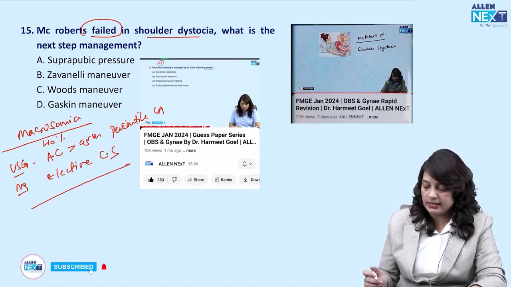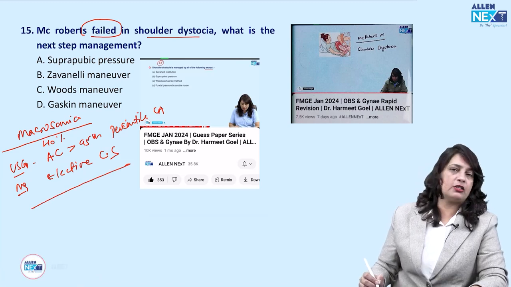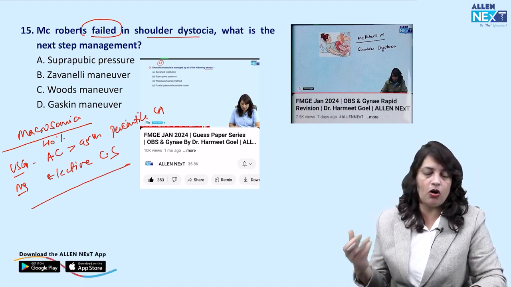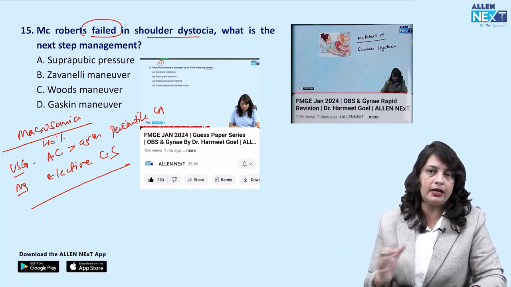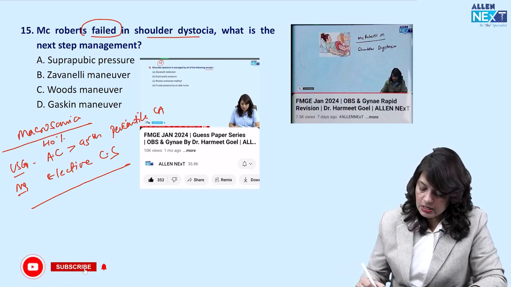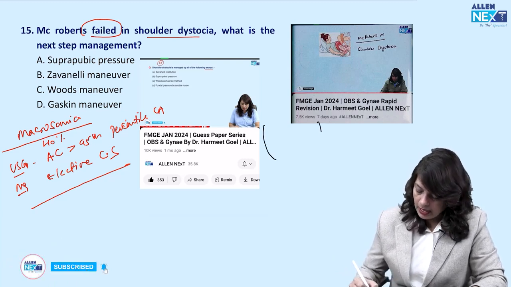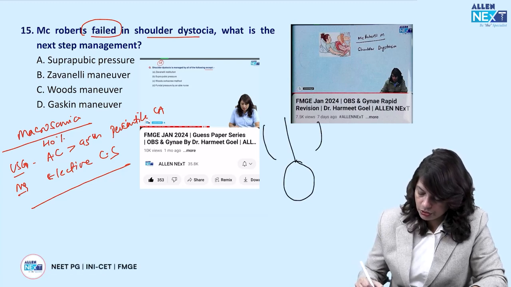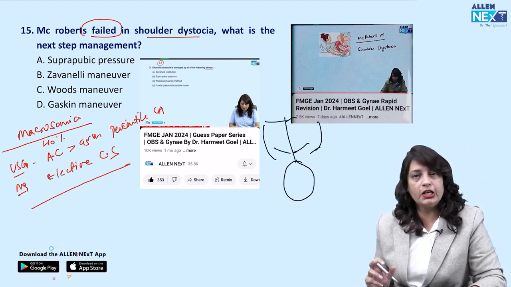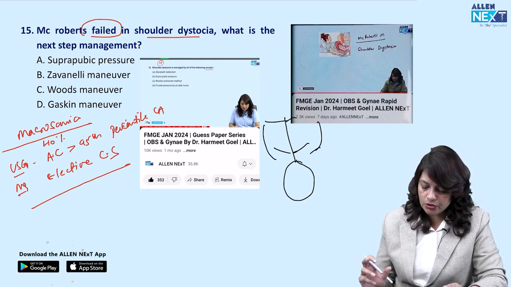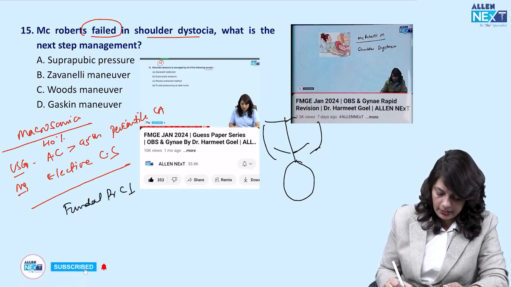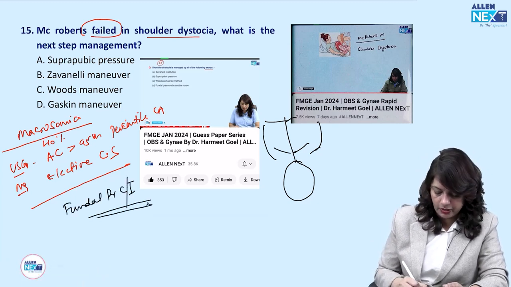But if the patient has not had any ultrasound or antenatal checkup and has just landed up in the labor room for delivery, as we see in clinical cases, the head of the baby is born and the shoulders get stuck. That is shoulder dystocia. We do not apply fundal pressure. That is absolutely contraindicated, which is a very important question.